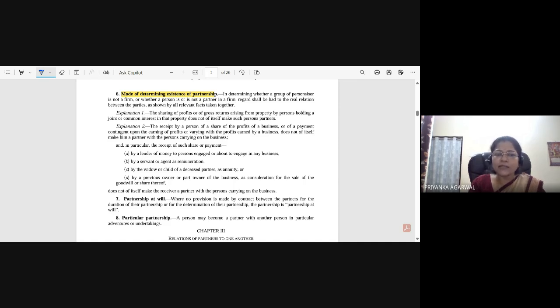And in particular, the receipt of such share or payment by a lender of money to a person engaged or about to engage in business, the example which I gave you, or by a servant or agent as remuneration. So say a chartered accountant has been hired by a company, and the company has decided to give a certain remuneration to the chartered accountant, and also decided that if he gives certain ideas, or finds out certain fraud or something like that, then his revenue also includes a certain percentage from the company profit, the enhanced amount which is contributed because of his performance.